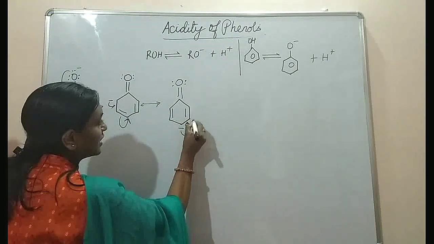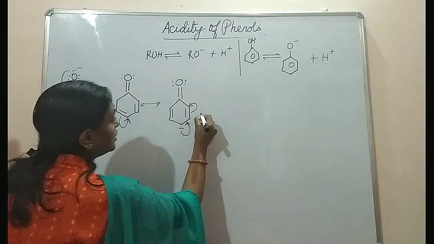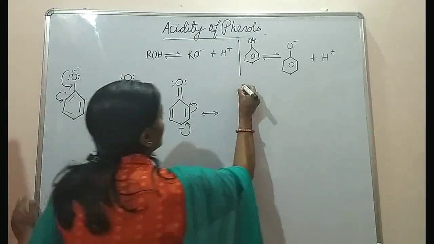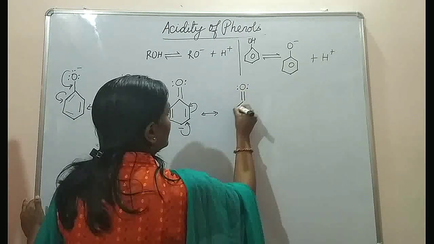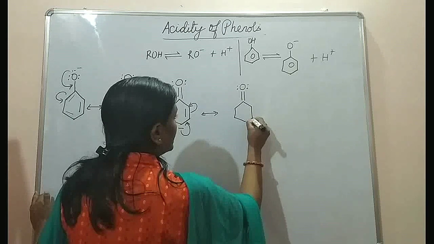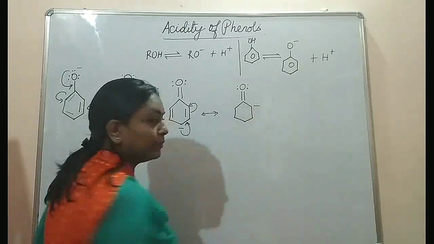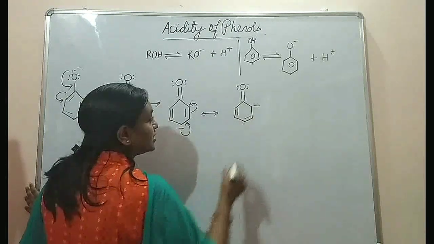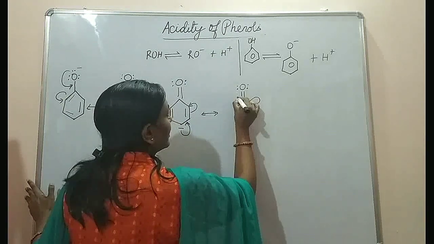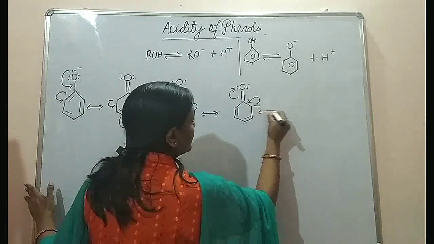In the third case, again the delocalization process will continue. We have got again these two electrons, the double bond, the benzene ring. Now the negative charge will be again on the ortho position, and we'll have a double bond like this, and again we will get another resonating structure.